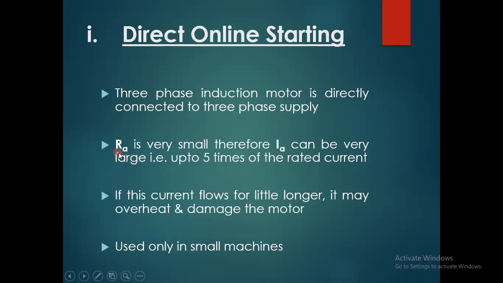Ra, the armature resistance, is very small, therefore the armature current can be very large, up to 5 times the rated current, that is the starting current. If this current flows for a little longer, it may overheat and damage the motor. So direct online starting is used only in small machines, which is less than 40 horsepower.